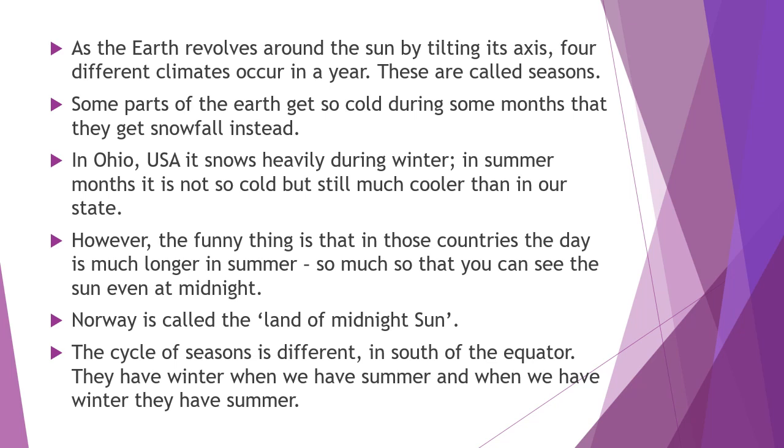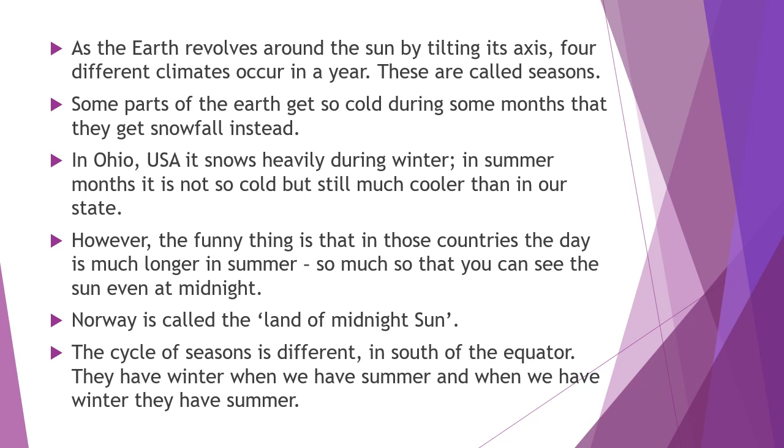So as per that we are getting four different climatic seasons or climates in the year. Whatever climates are caused because of this tilted position, those are called seasons. Some parts of the earth get cool at that time, sometimes it gets snowfall, some parts may get hot, some parts may get rain. Like this, differences are there.